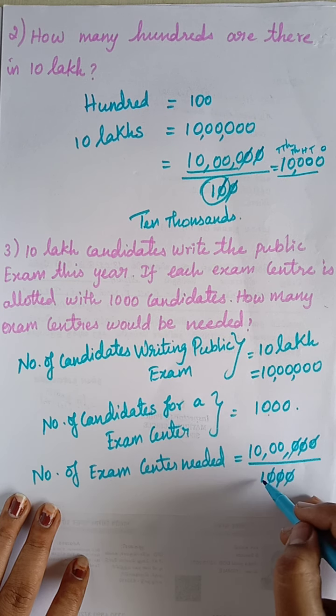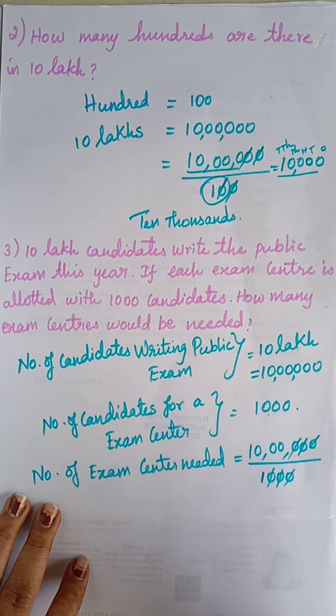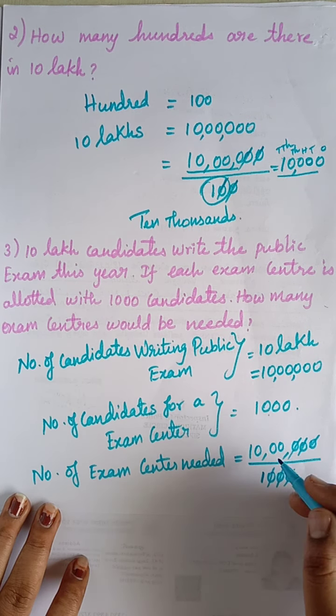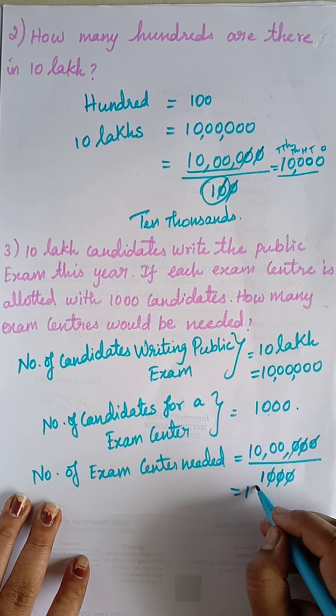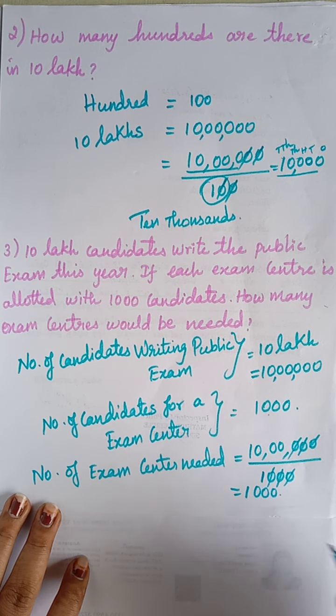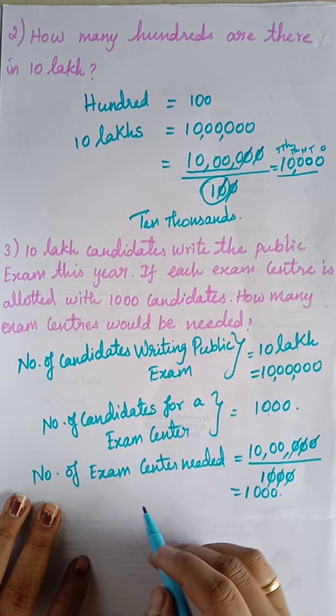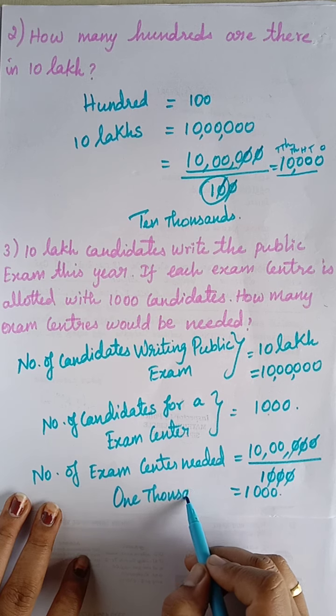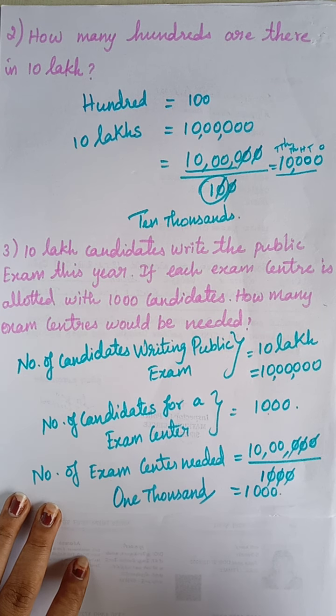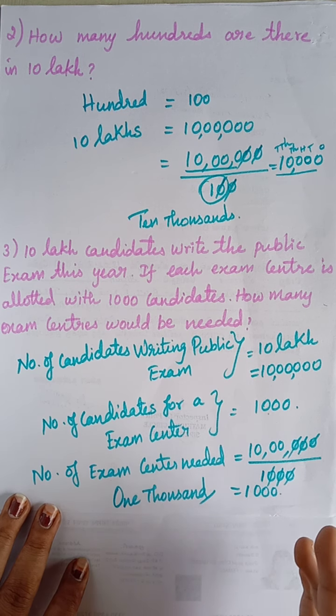The remaining number, if it is 1, you can leave it, because whether it is there or not, it is the same. Then move to the above one, take the remaining number and write 1, 0, 0, 0. So this is 1000. So 1000 exam centers should be allotted for 10 lakh pupils.